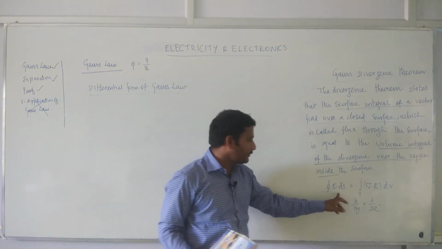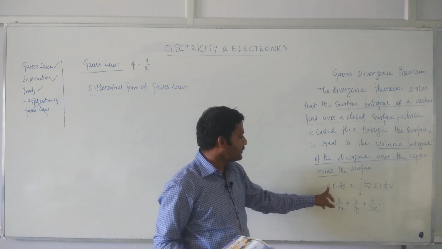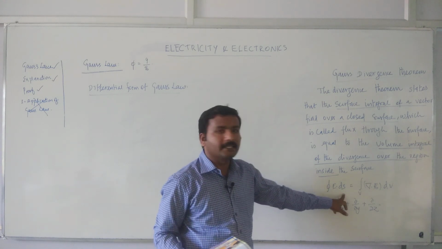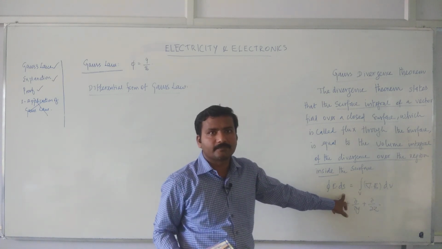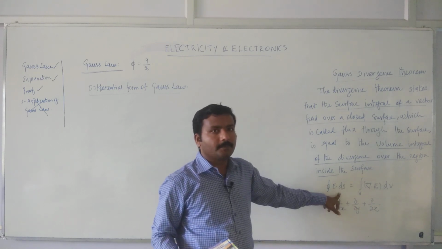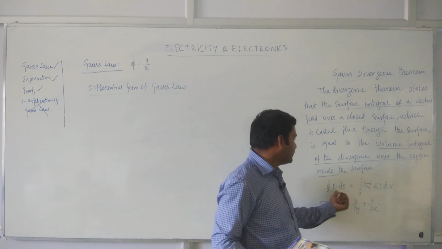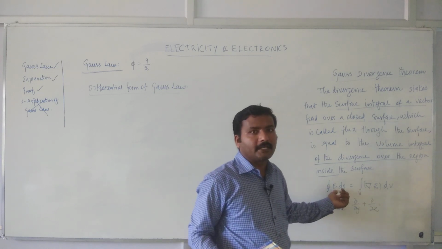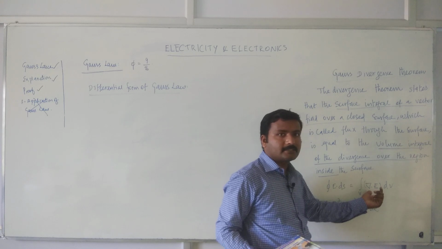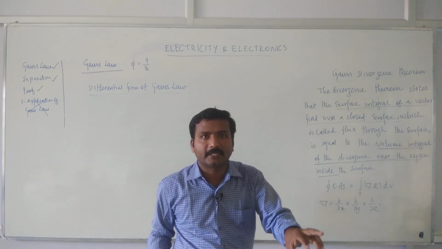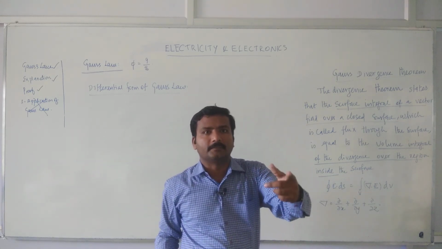So we have phi, which is equal to the surface integral of E dot ds. That is what we usually write. This you can replace with a volume integral of the divergence of the electric field. You have to take the divergence of the electric field, then take a volume integral.